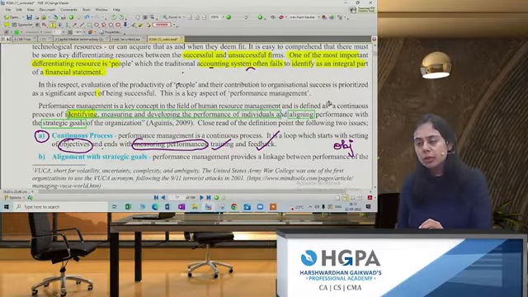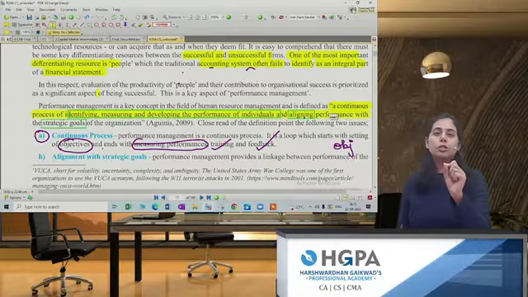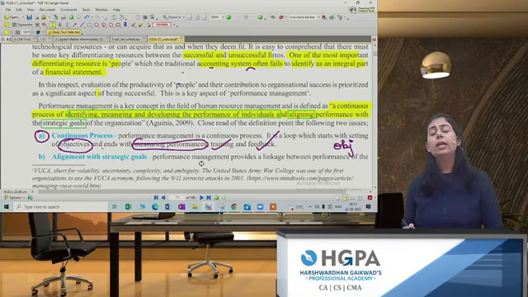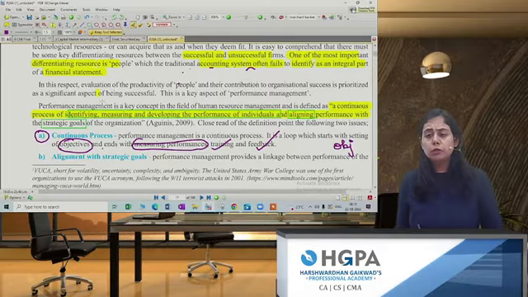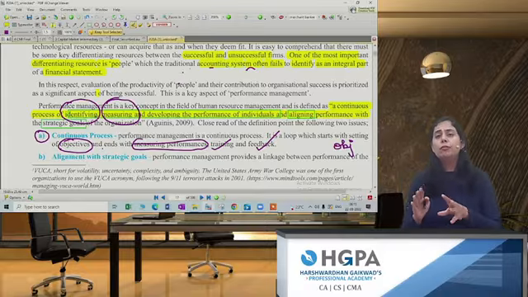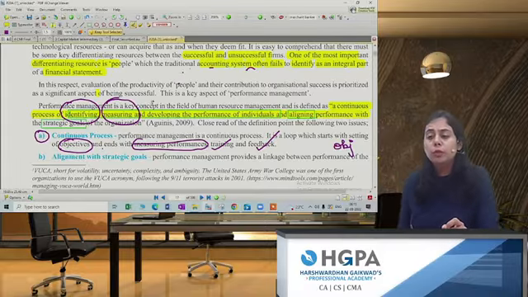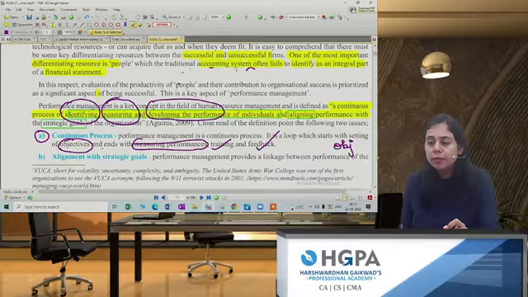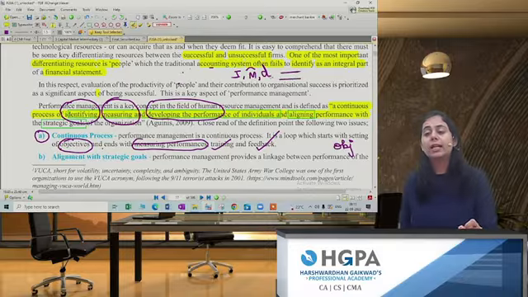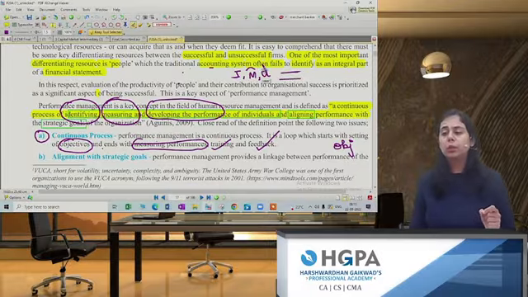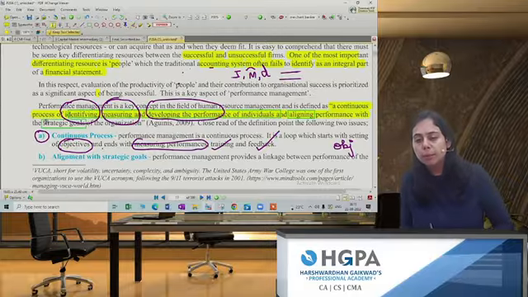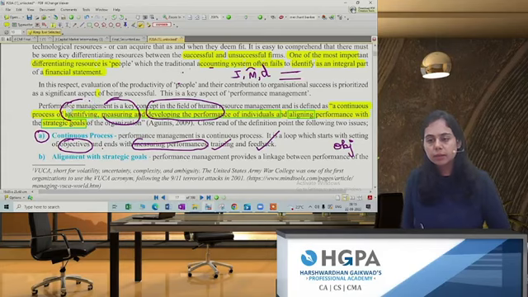Performance management is what? This will be your definition for performance management always. Performance management first of all is a continuous process where you first identify your performance, measure your performance, and if you are lacking, you will be developing the performance. Why are we identifying, then measuring, and then developing? So that it is aligned with the strategic goals of the company. Very important definition. Is this clear, everyone?